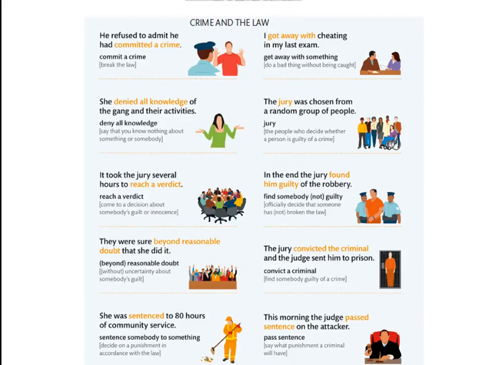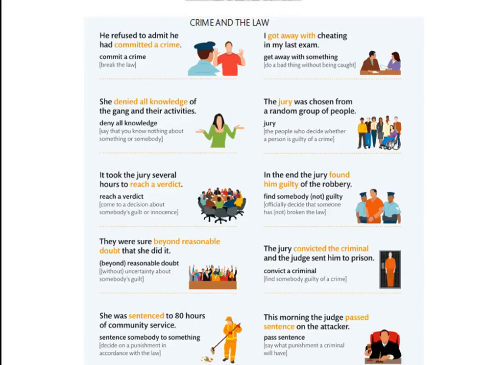It took the jury several hours to reach a verdict. To reach a verdict is to come to a decision about somebody's guilt or innocence. They were sure beyond reasonable doubt that she did it. Beyond reasonable doubt means without uncertainty about somebody's guilt.